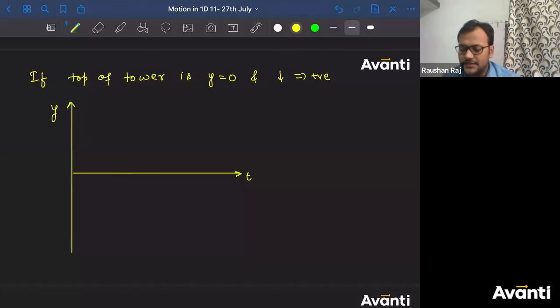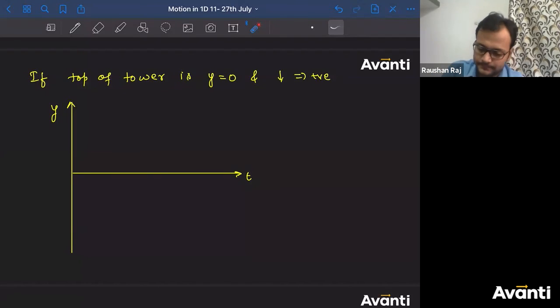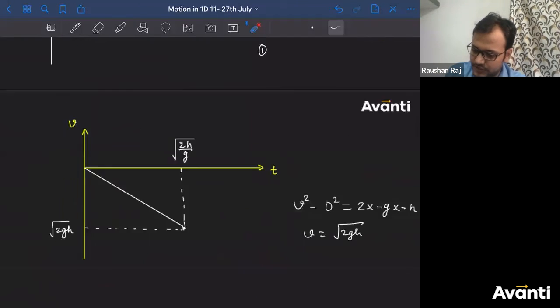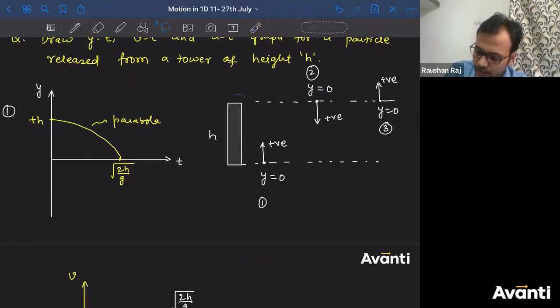But tell me guys, what will be the velocity sign here? Or tell me what will be the position throughout the motion?